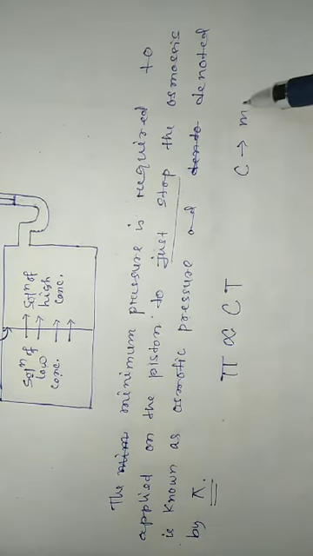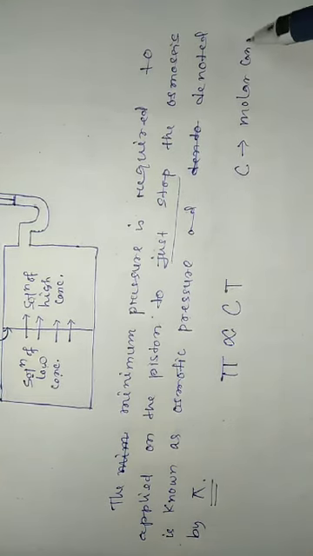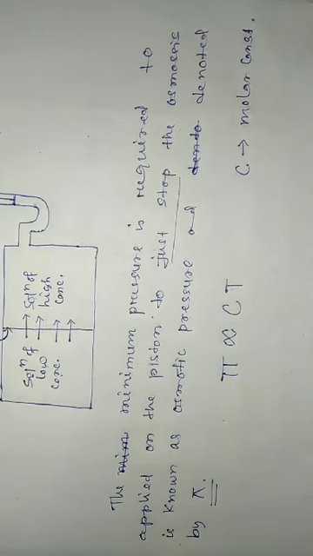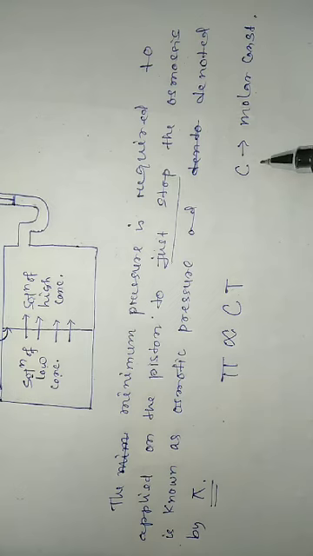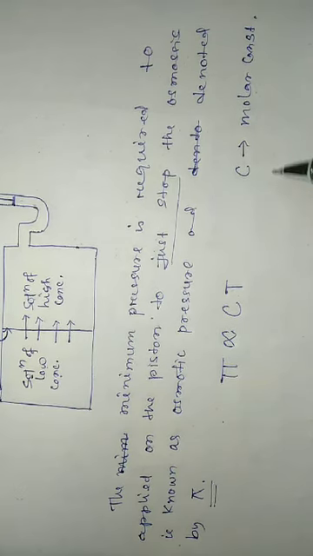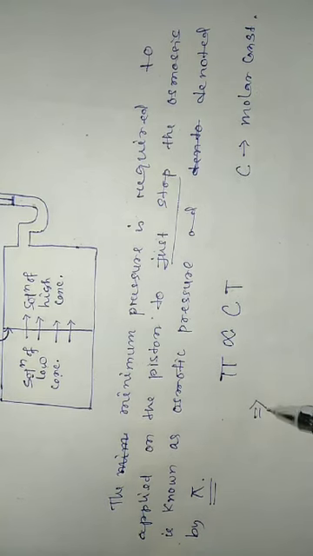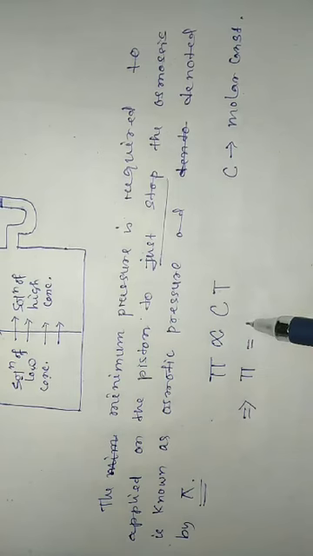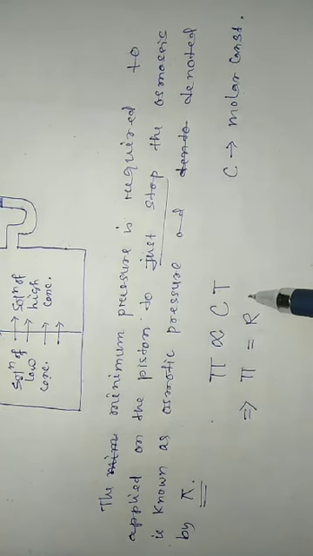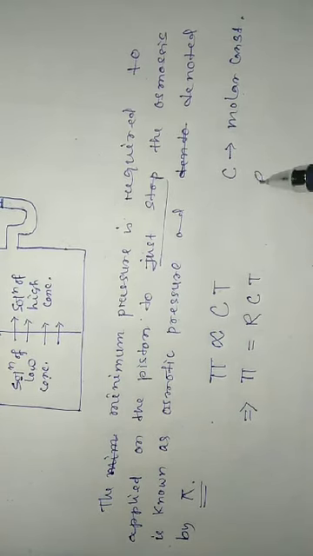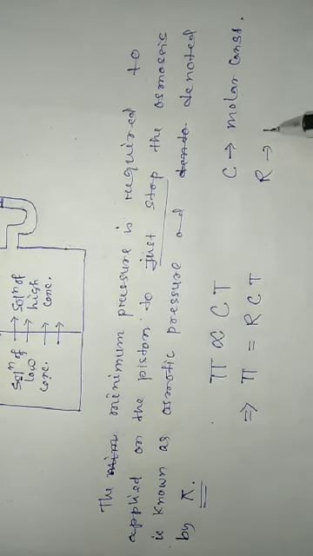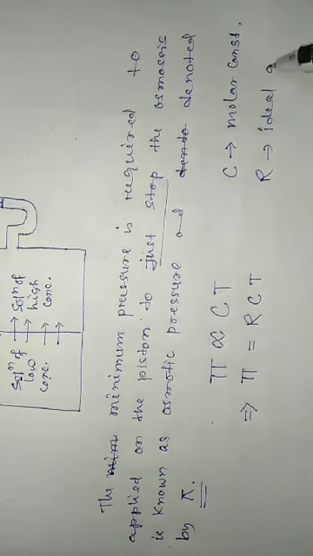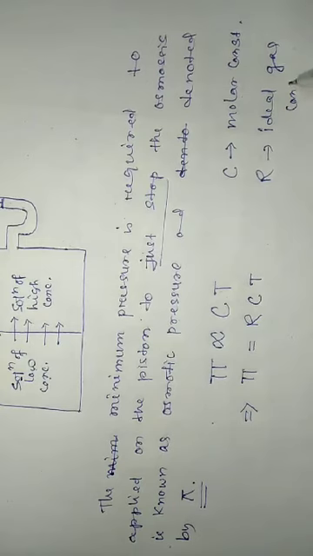C is the molar concentration of the solution, meaning the concentration in molarity. Here T is the temperature in Kelvin scale. To remove the proportionality sign, let us put a proportionality constant R, which is known as the universal gas constant, also known as the ideal gas constant.